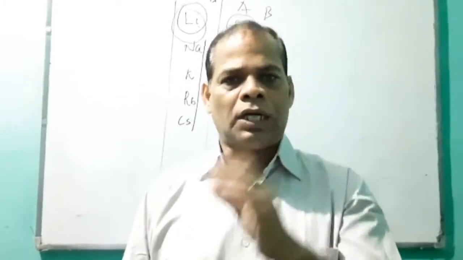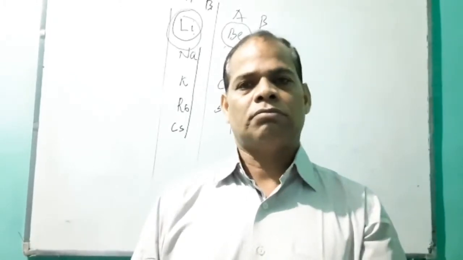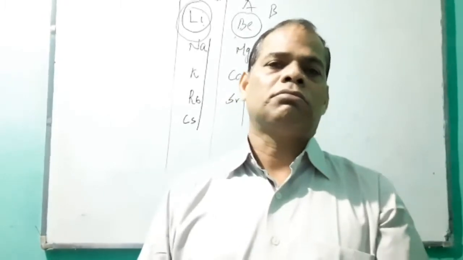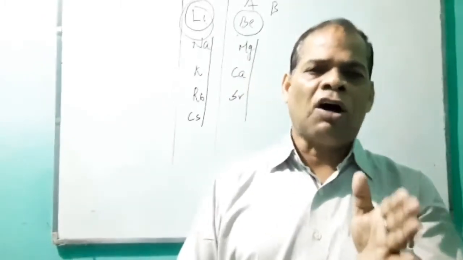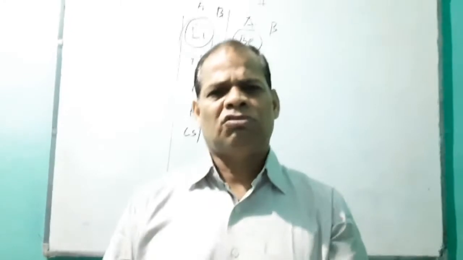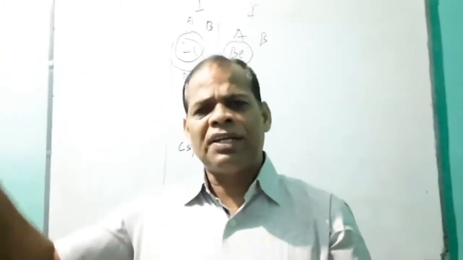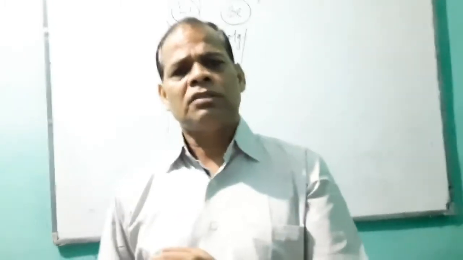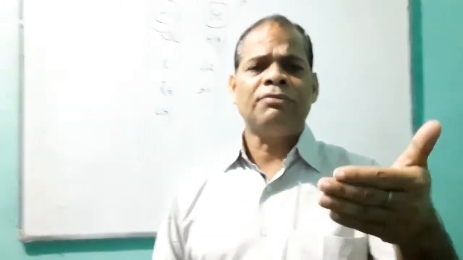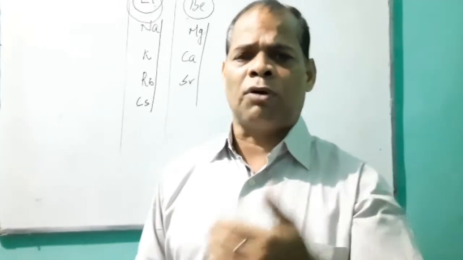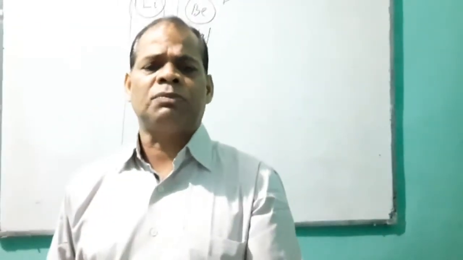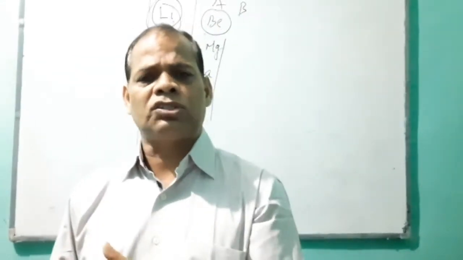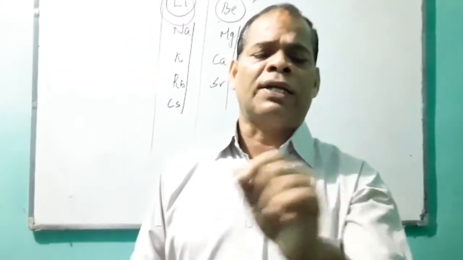He has placed it under group 1, but it also resembles the group 7A elements. Hydrogen combined with another element forms a covalent bond, and group 7A elements fluorine, chlorine, bromine, iodine also combine with another element or themselves to form covalent bonds.